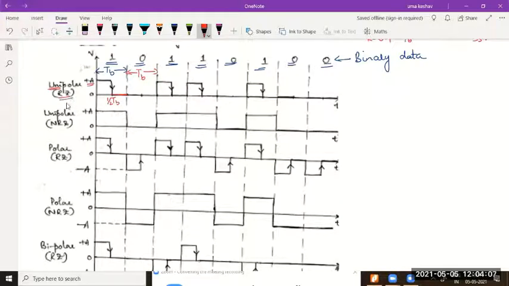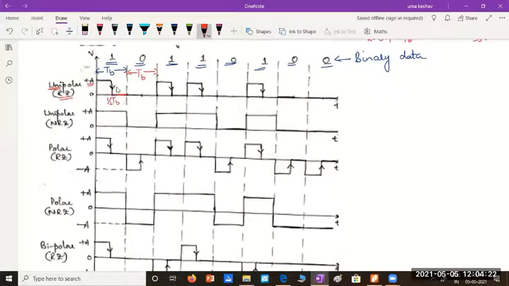We are representing the return to 0 format. For the first half, a binary 1 will be represented with plus A volts. For the second half, it has returned to 0. Whereas a binary 0 in this case is represented with 0 volts.